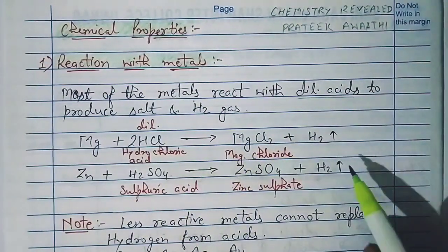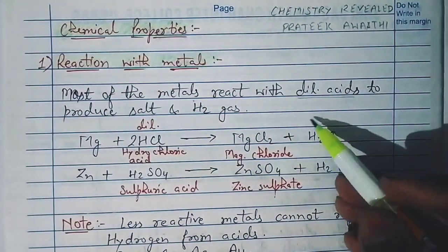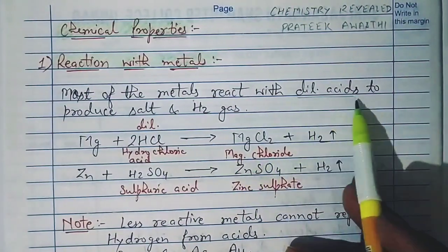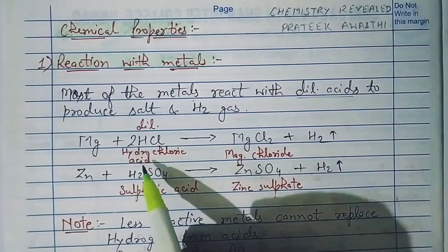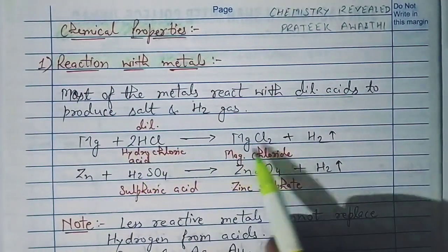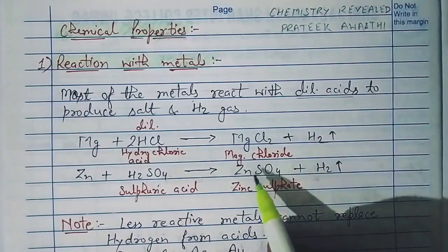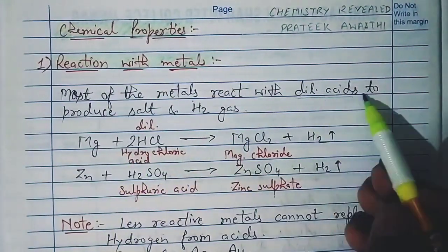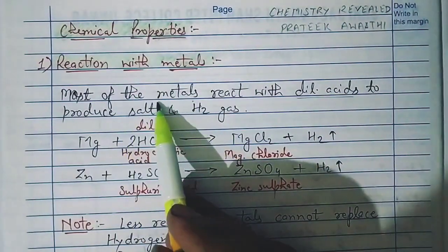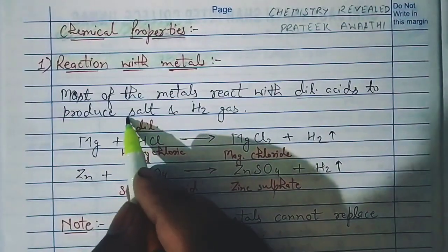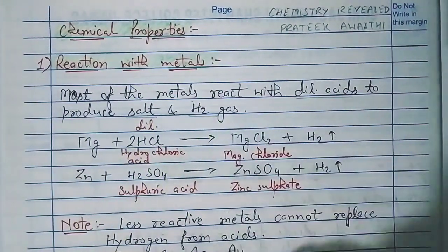In some cases concentrated acid is also used, but most of the time in the reactions you will see that we use dilute acids only. And it allows sufficient time for the reaction to take place, so that we can make the correct observations also. Now with dilute acids, when we react any metal, or most of the metals, then two products we get: salt and hydrogen gas.